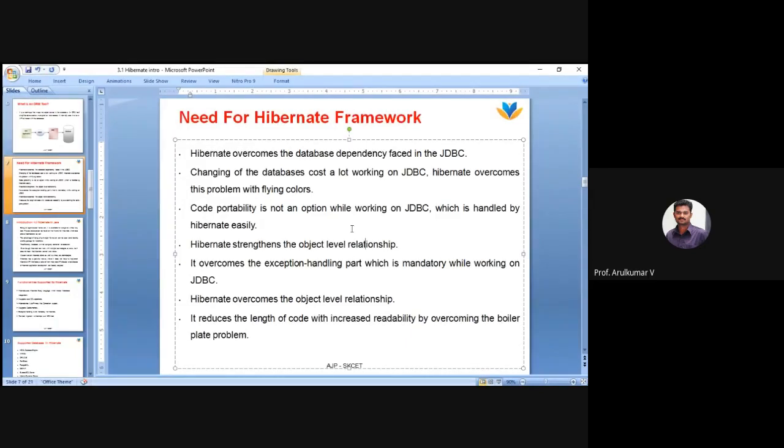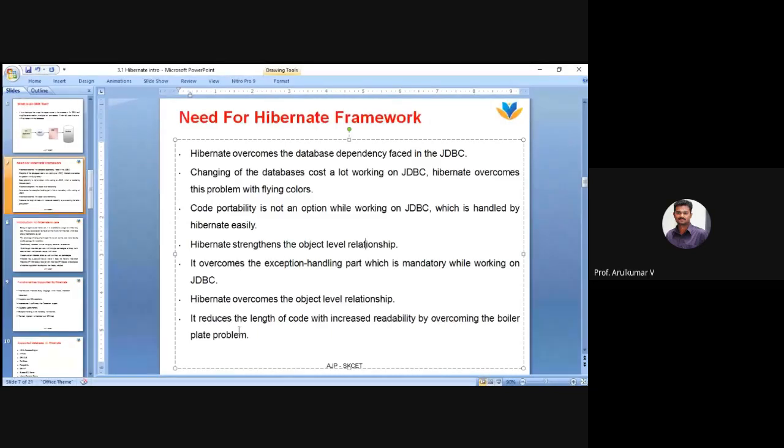It overcomes the exception handling part, which is mandatory while working on JDBC. In Hibernate itself, it automatically handles all the exceptions, and based on the Hibernate model only, you are going to write your code. So there will be minimal usage of exception handling. Clear, guys? Clear up to this? Yes, guys, clear up to this? What I'm saying?